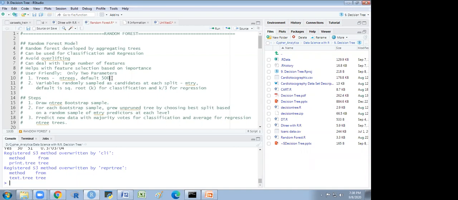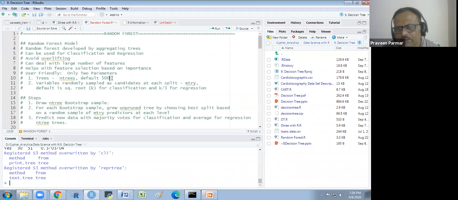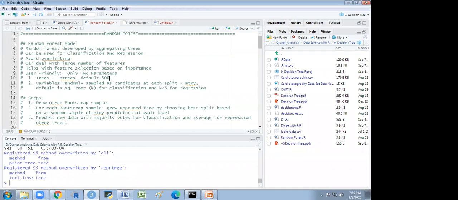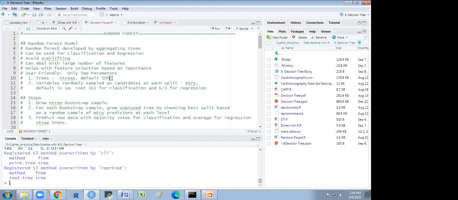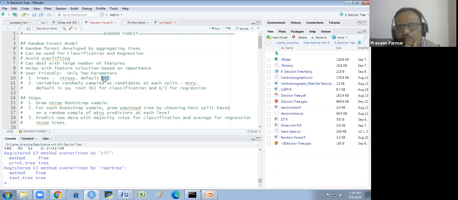When we tune the model, then we could take 250, 300, 150, whatever the error plot gives us. We take as per that. But this default is 500. Not 500 variables, 500 trees.